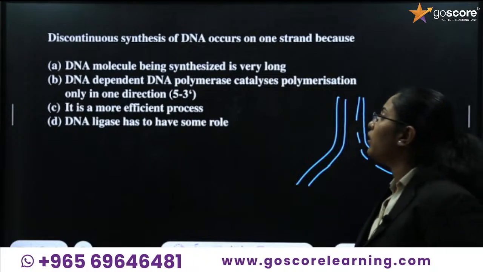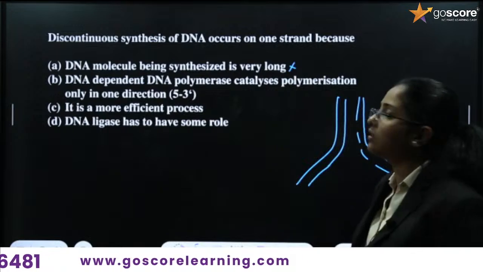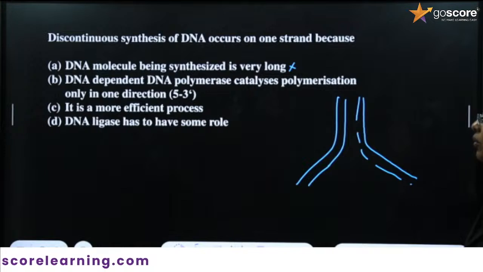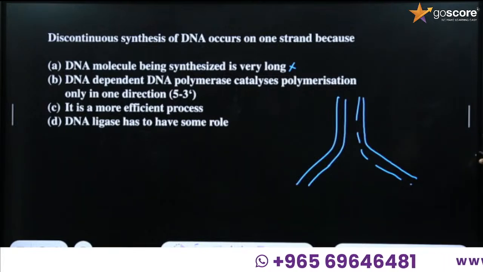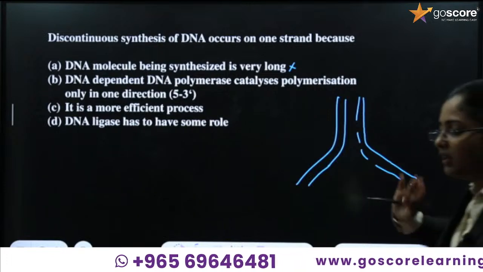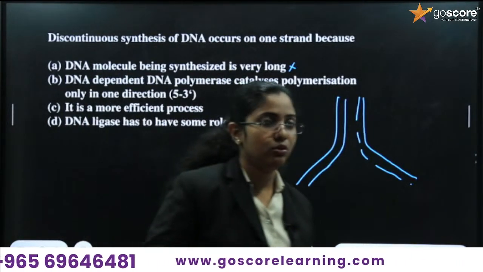A DNA molecule being synthesized is very long. This is not the correct option. Second one, DNA dependent DNA polymerase for the polymerization process. For the process of adding nucleotides in DNA, we need an enzyme, and that enzyme is DNA dependent DNA polymerase. What is the role of that enzyme? DNA dependent DNA polymerase catalyzes polymerization only in one direction. It can catalyze only in which direction? 5 prime to 3 prime.